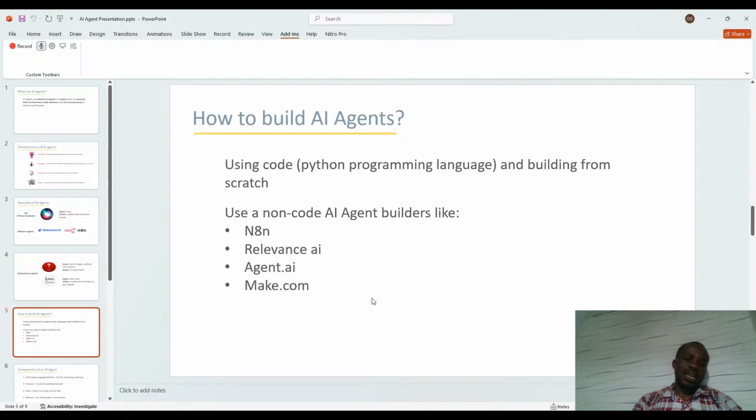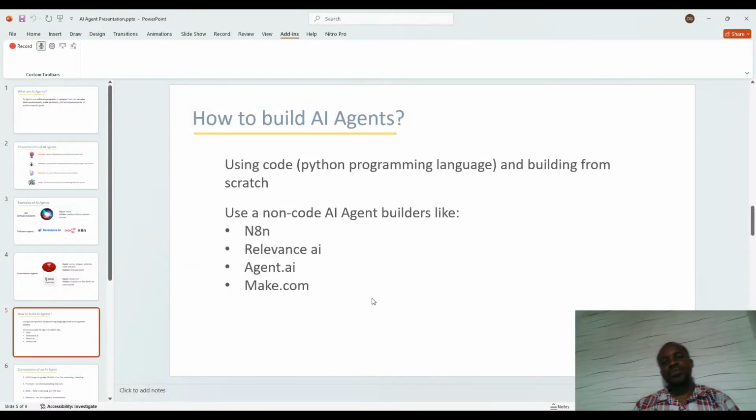How do you build AI agents? Very important. One, you can use code, meaning that you use the major programming language that is used in building AI agents. It is not the only one, but the major one is Python. So if you are good in Python programming, you can code it yourself and build from scratch if you know how to do so. So you can use a programming language, Python, best case scenario, then you combine it with some tools and some modules, and you are able to build your AI agents.